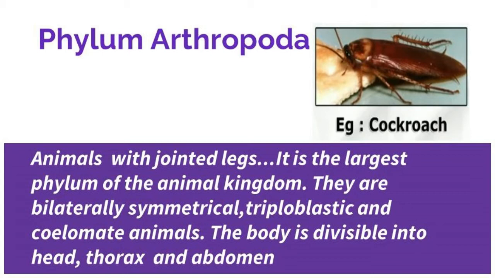The exoskeleton is made up of chitin, shed periodically as the animal grows. The body cavity is full of blood. The blood does not flow in blood vessels, but circulates throughout the body. Respiration is through the body surface, gills. Excretion occurs by green glands. Sexes are separate. Some of the examples I am giving below: prawn, crab, spider, scorpion, and also the cockroach.